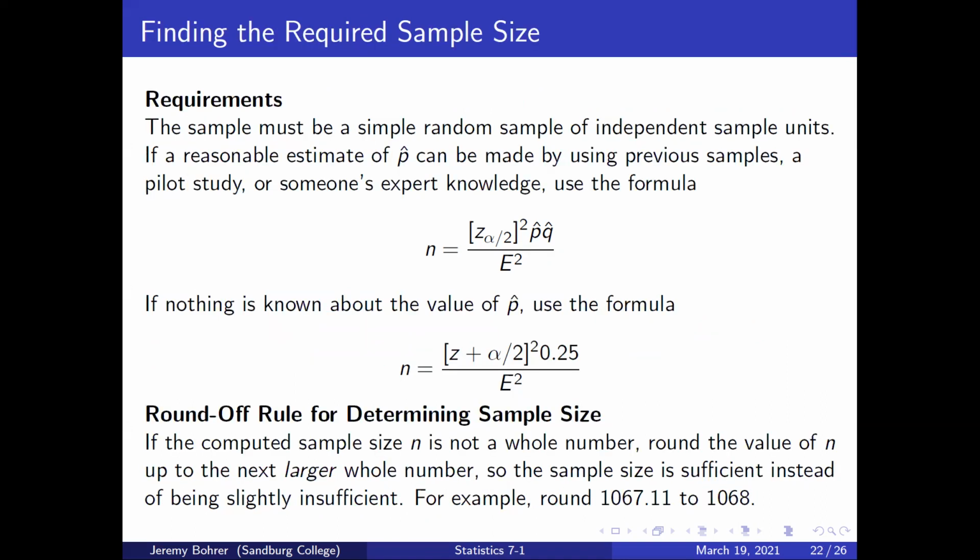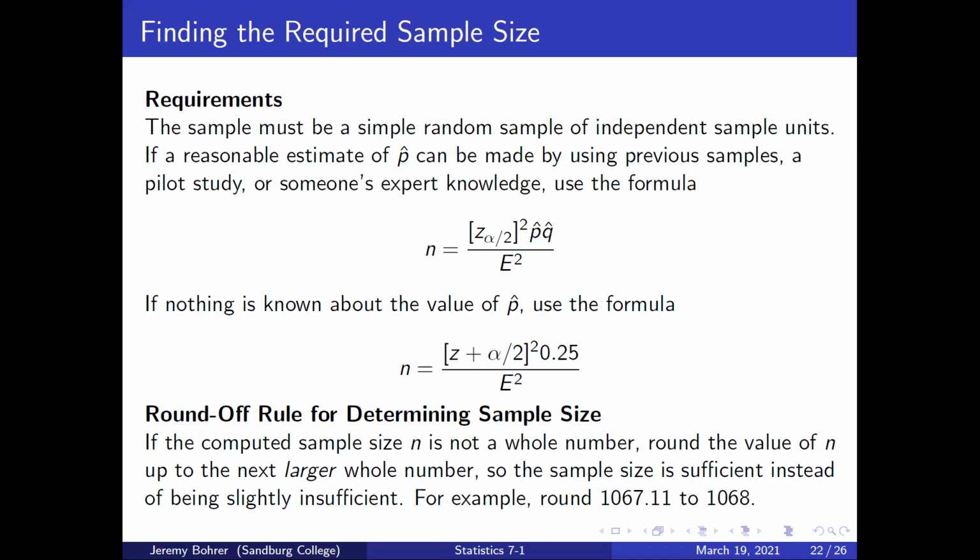Requirements. The sample must be a simple random sample of independent sample units. If a reasonable estimate of p hat can be made by using previous samples, a pilot study, or someone's expert knowledge, use the formula n equals z sub alpha over 2 squared times p hat times q hat over E squared. If nothing is known about the value of p hat, use the formula n equals z sub alpha over 2 squared times 0.25 over E squared.